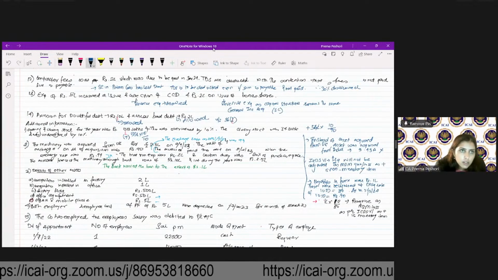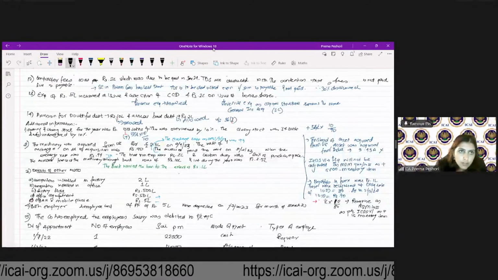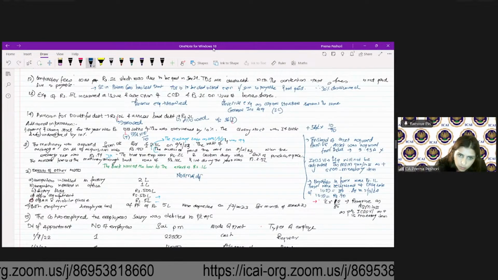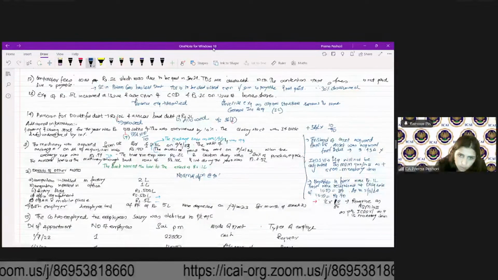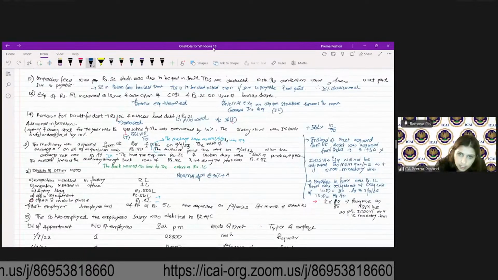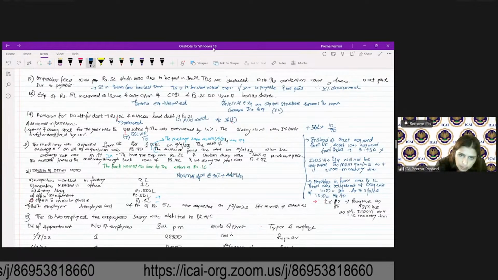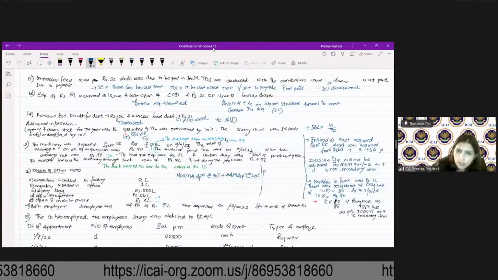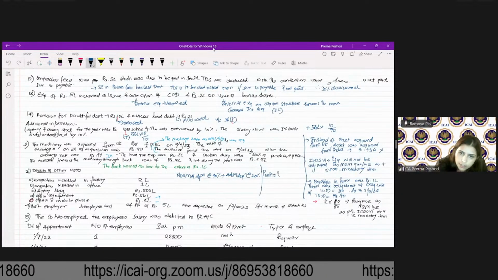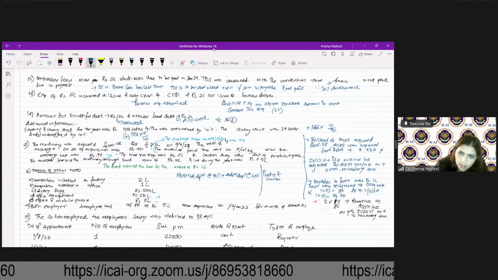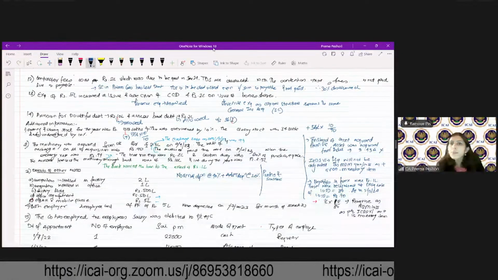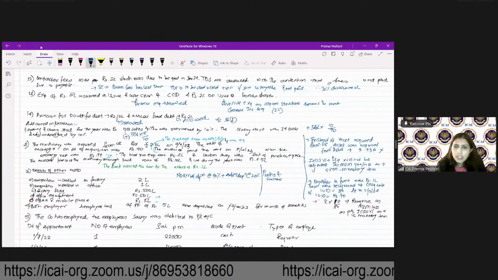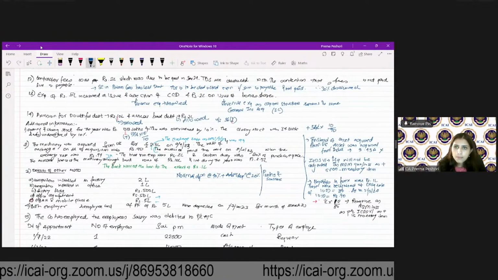So here I will have normal depreciation at the rate of 40 plus additional depreciation at the rate of 20. How about printers and scanners? What will be the rate of depreciation on them? On printers and scanners, what will be the rate of depreciation?